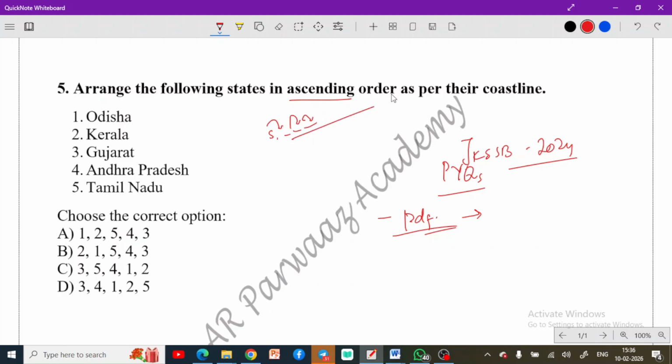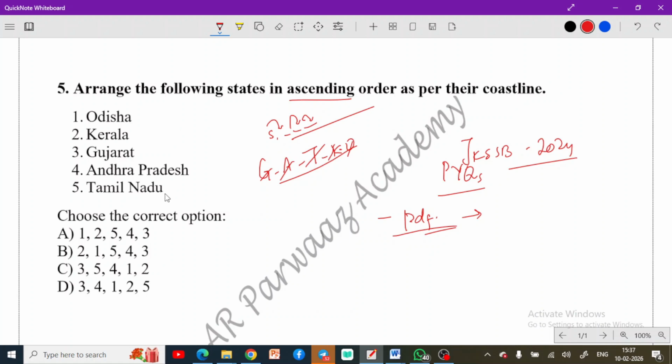Now, you must be knowing what is the coastline of these states. If you know only one or two, you can even manage that. But in order to get 100% surety in such questions, you must be knowing the length of these coastal states. Now, the trick here is GATKO, whatever you pronounce this, but you can remember this trick. This is Gujarat first, then Andhra Pradesh, then Tamil Nadu, obviously, then Kerala, and last Odisha. So this is the trick you can remember if you want to. But once again, you must remember the actual numbers here.